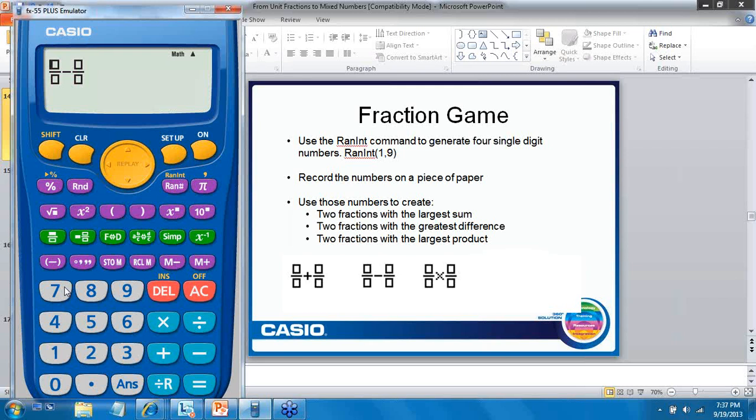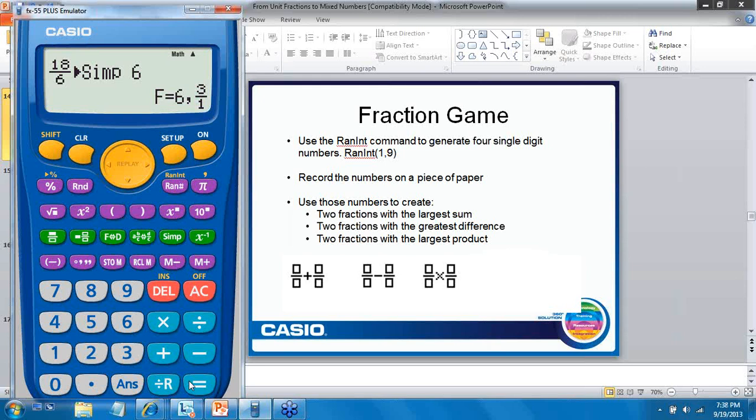And you still wanted a greatest difference, right? Right. So would you leave the 7 over 2, because that's still going to give you the greatest value to start with, and then subtract 3 over 6 instead of 6 over 3? Exactly. And so we get 18 over 6, which we know is 3 over 1.